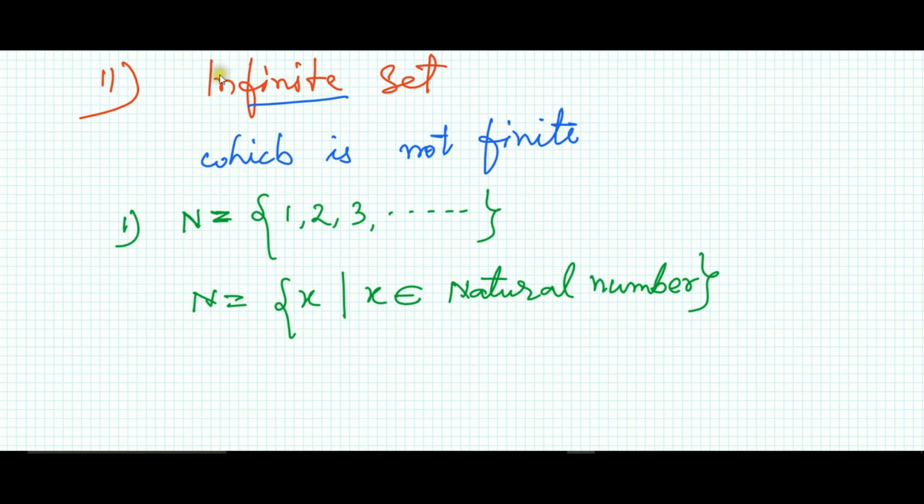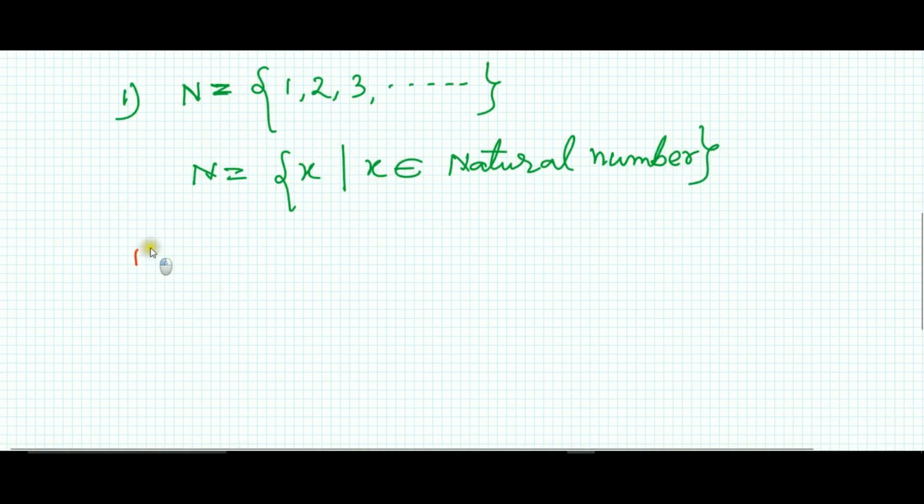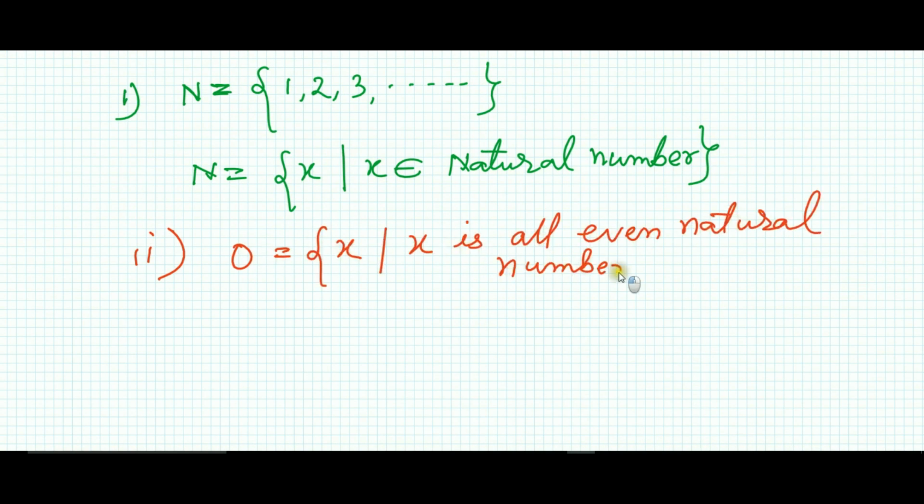If I give another example, this set is also countless because we write all the even numbers. If I write this set in tabular form, I will start from 2, 4, 6, 8 and so on. It is an endless number. Now you understand what an infinite set is.